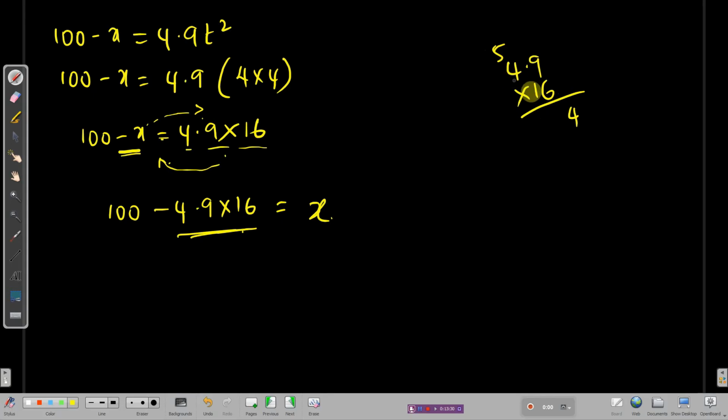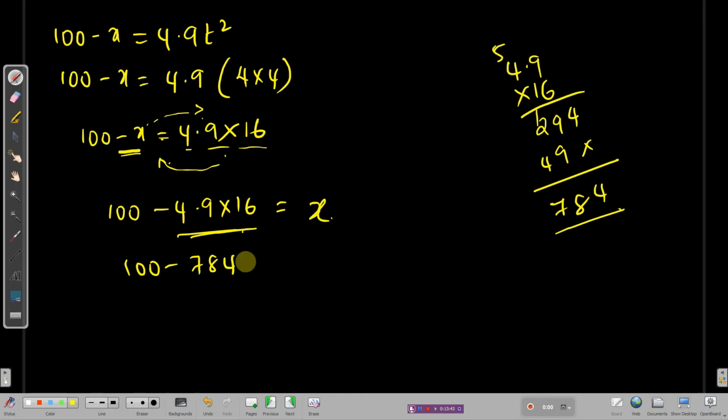6 4s are 24 plus 4, 29. And 1 9s are 9, 1 4s are 4, 4 only. 9 9s are 80, 1 carry, 3 plus 4 is 7, 74. I'm writing out here 100 minus 7, 84. So you don't forget the decimal: the decimal is after 1 digit, so I'm writing the decimal after 1 digit. x is equal to 100 minus 78.4. So I'm doing 100 minus 78.4.